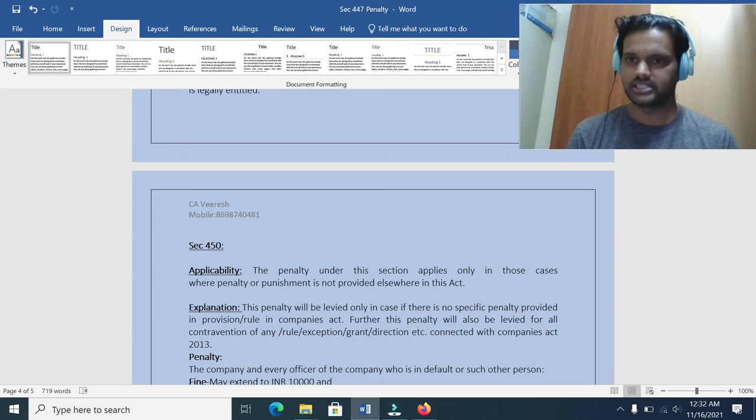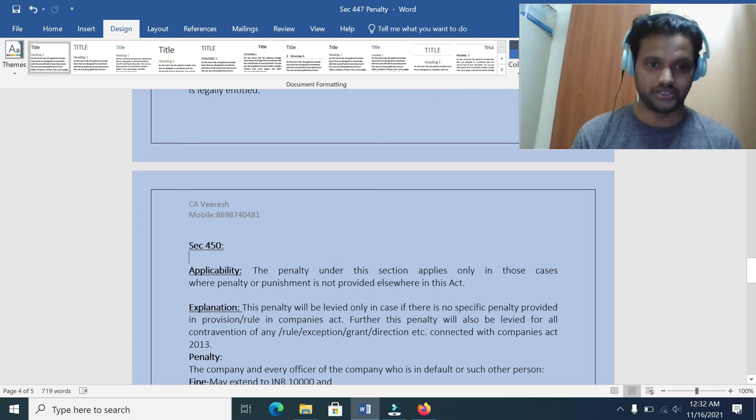To safeguard the interest, the Companies Act lawmakers introduced section 450. If no specific penalty provision is available in the entire Companies Act or the rules, then section 450 comes into play. For this reason, section 450 was introduced.